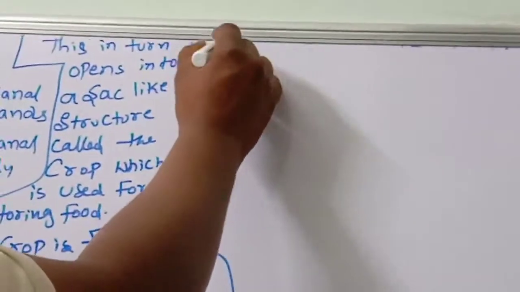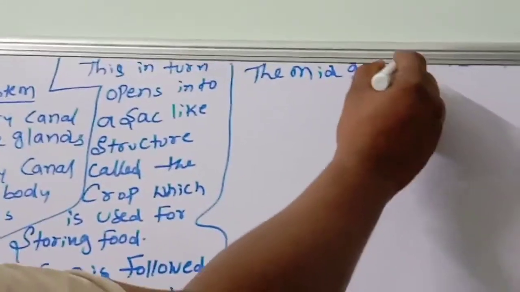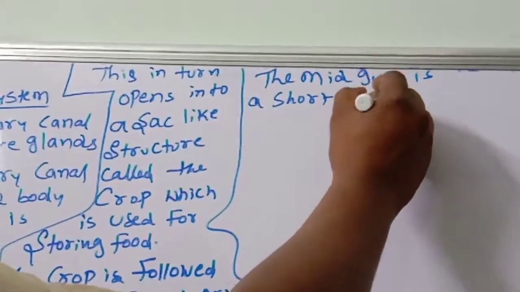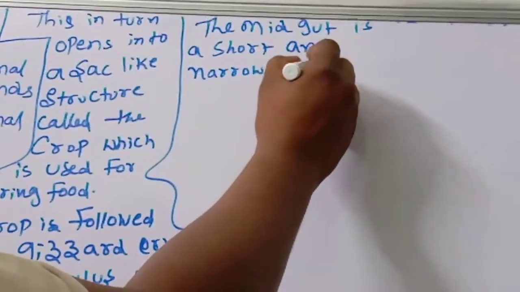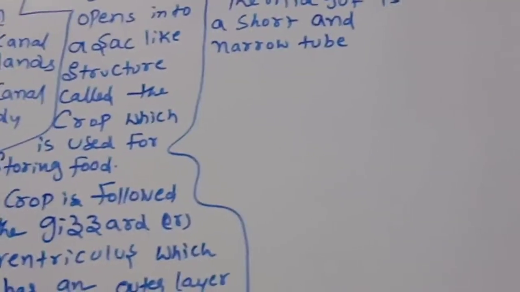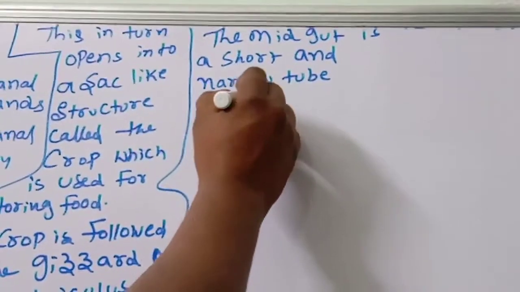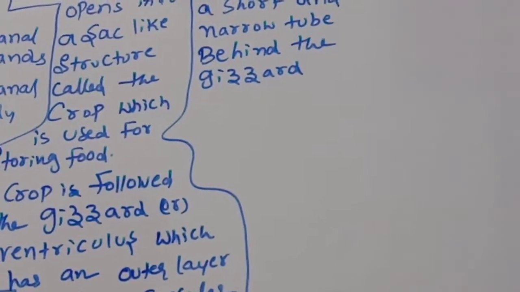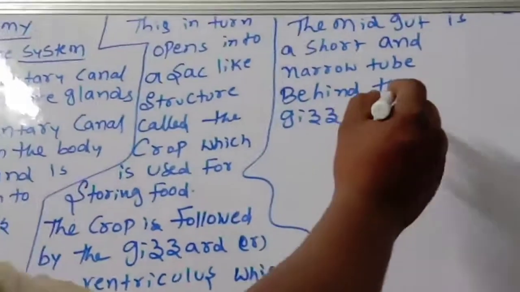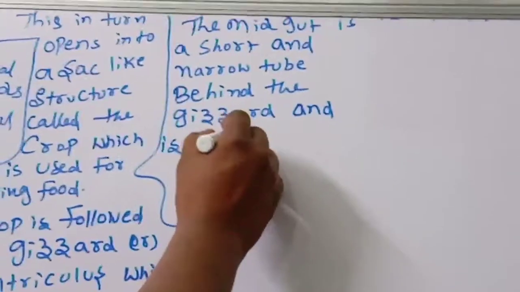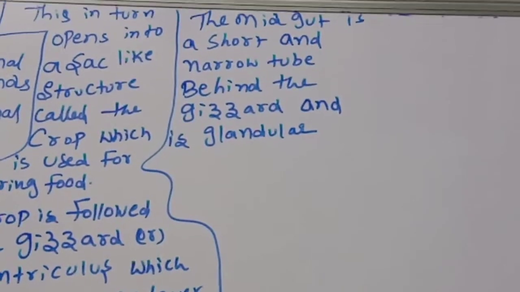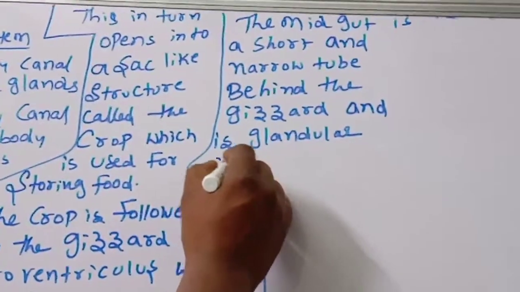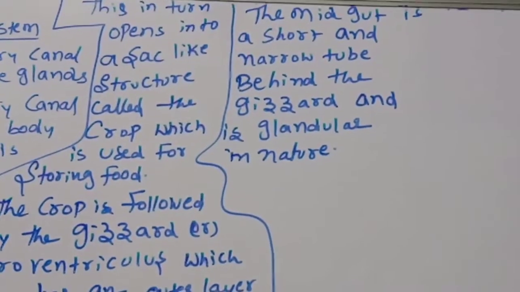The midgut is a short and narrow tube behind the gizzard, and it is glandular in nature. Very, very important.